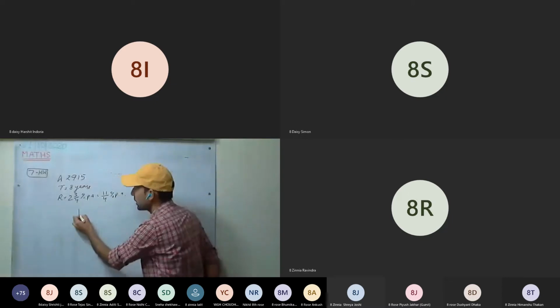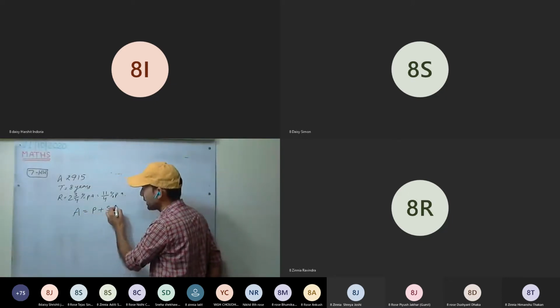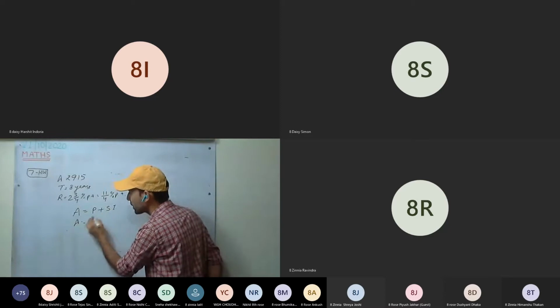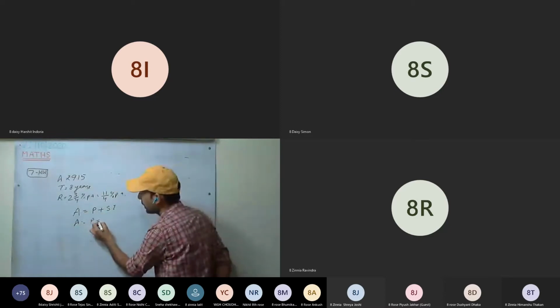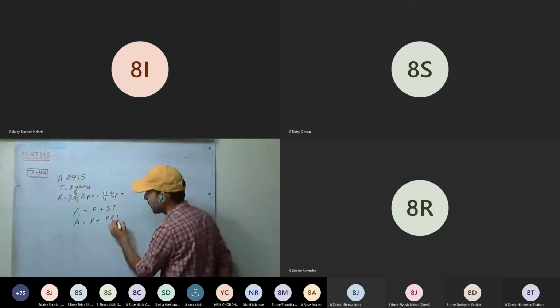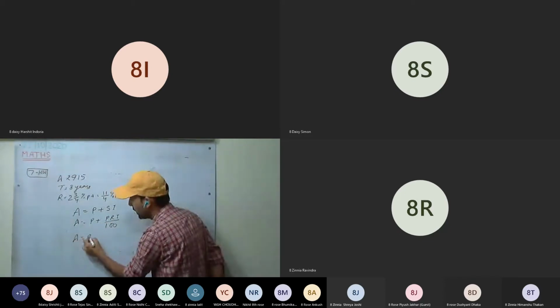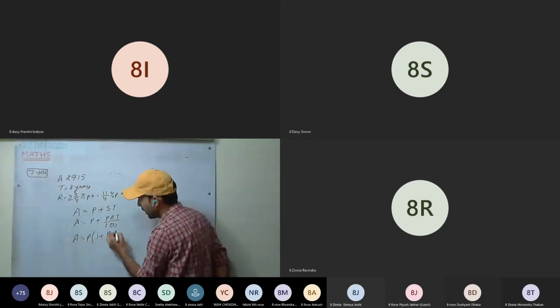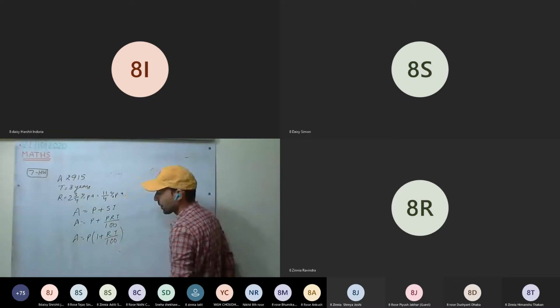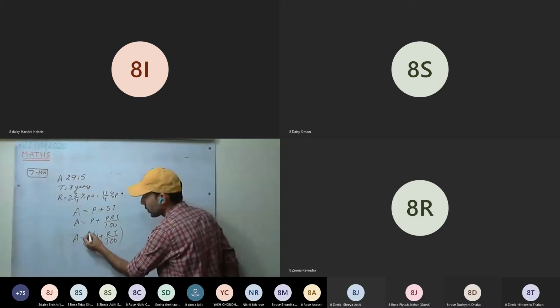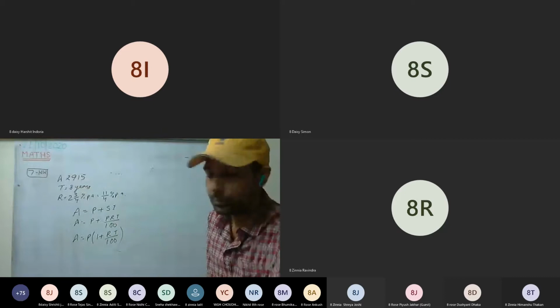One formula is this one. Amount is what? P plus SI. Okay, I'm just explaining the formula again. P plus PRT upon 100. P we can take common. So amount equals P times (1 plus RT upon 100). Okay, so P is the unknown.